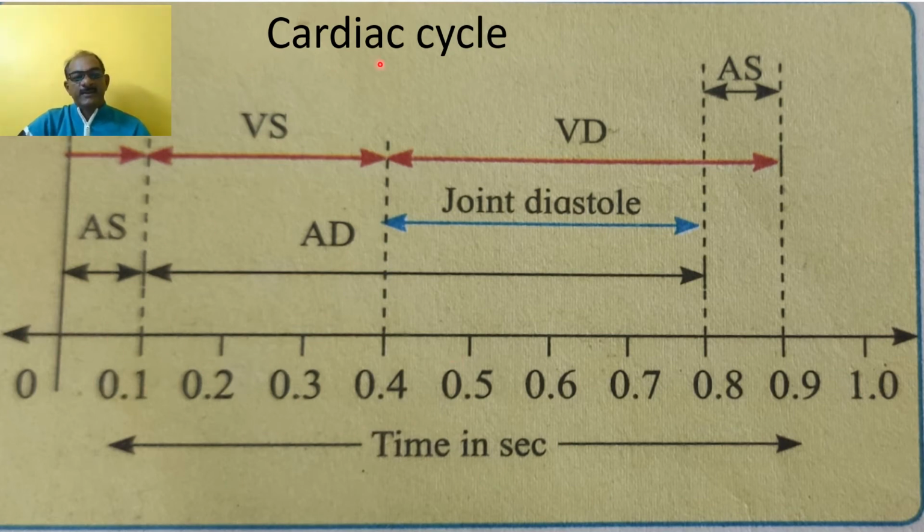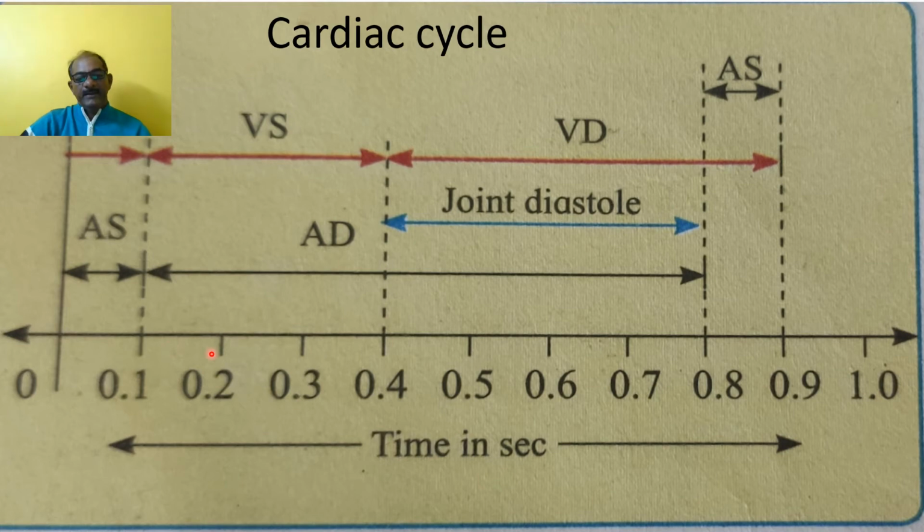This is the representation of the cardiac cycle, where the graph shows time in seconds on one side: 0, 0.1, 0.2, 0.3, 0.4, 0.5, 0.6, 0.7, 0.8, because the cardiac cycle always runs in 0.8 seconds. Here the contraction and relaxation of the heart occur, one systole and one diastole, and this is the heartbeat.